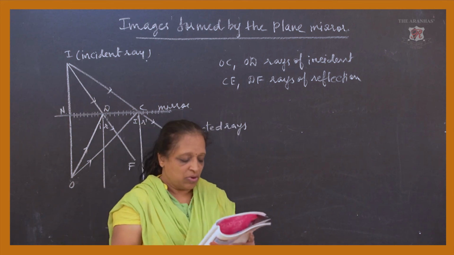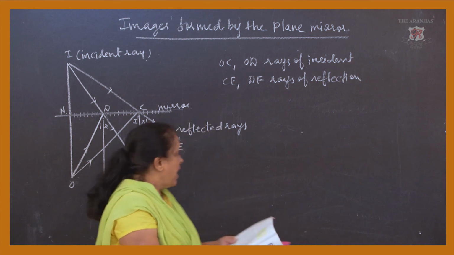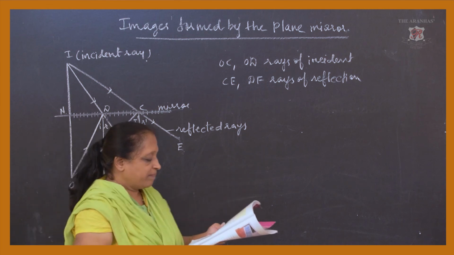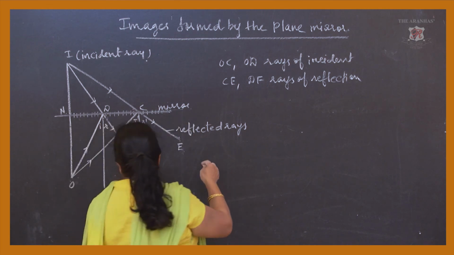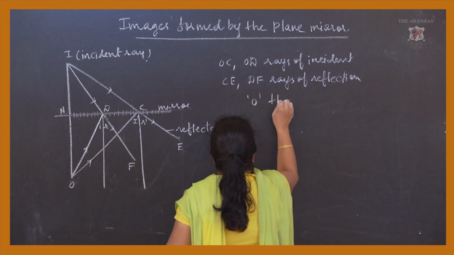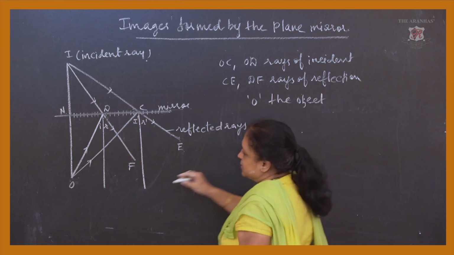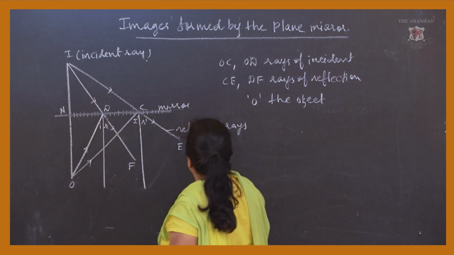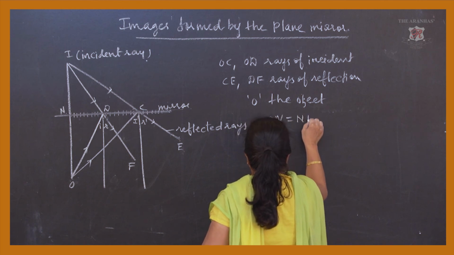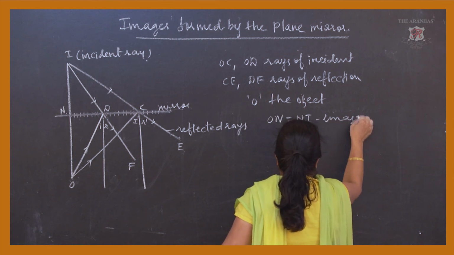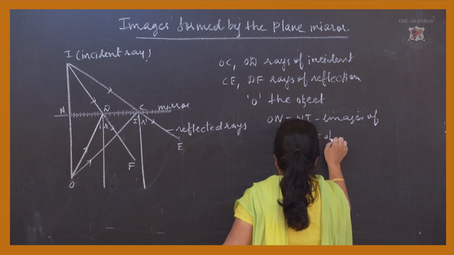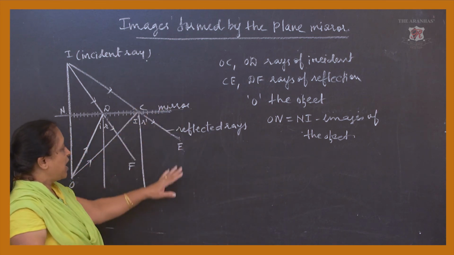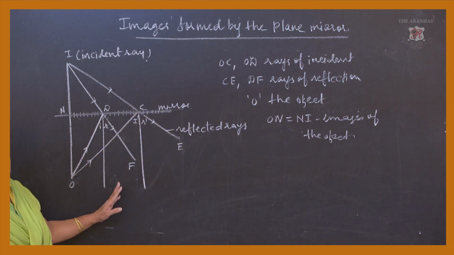Even you can see in the textbook that ON and NI are the images of the object O. So we have O, the object. This is the point, the point is the object. And ON is equal to NI. Those are nothing but the images of the object. Now all the things we have made clear with respect to the diagram which is given.